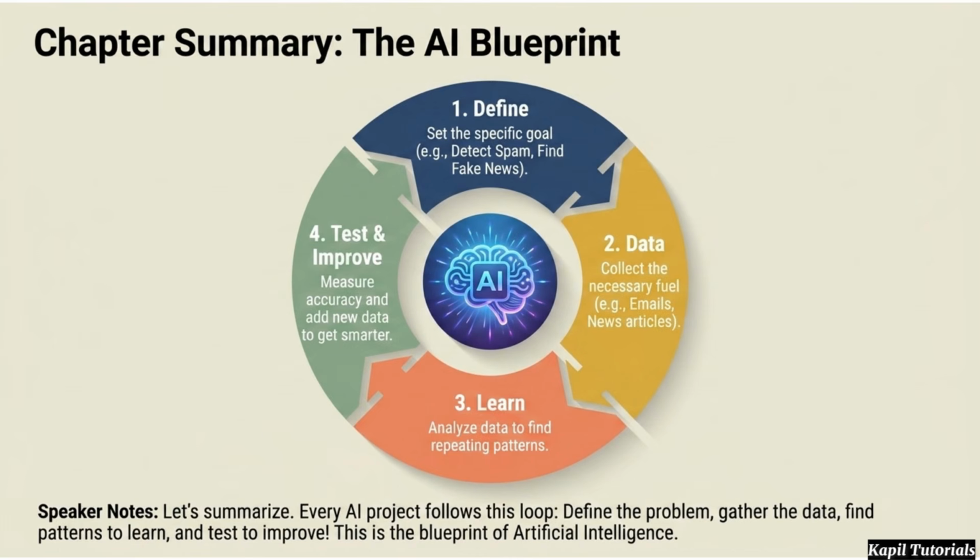Here is a summary of the AI blueprint. Every project follows a loop. Define the goal, collect the necessary data, analyze that data to learn repeating patterns, and test the system to improve its accuracy. This cycle is the foundation of artificial intelligence.